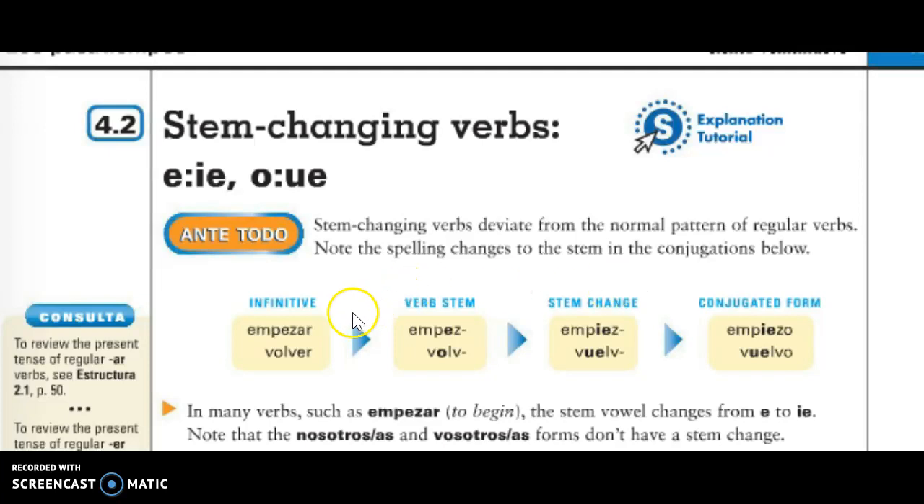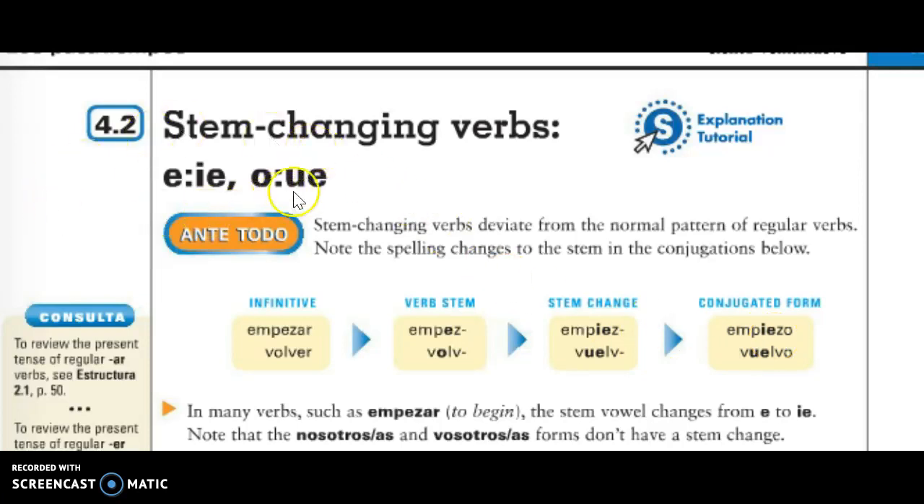For example, here's the infinitive empezar, which means to begin, and volver, which means to return. So the stem is right here. The stem change occurs when you conjugate the verb in all but the nosotros and vosotros form. And as you know, we're just focusing on the nosotros form, not the vosotros this year. So the conjugated form of I begin is empiezo. So the stem changed from an E, as it was in the infinitive form, to an IE.